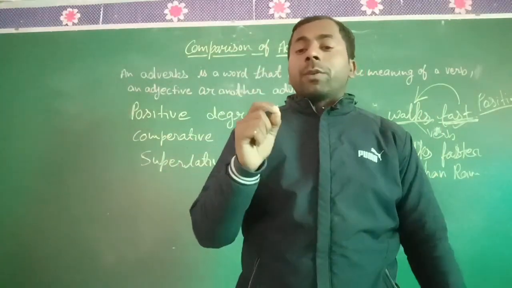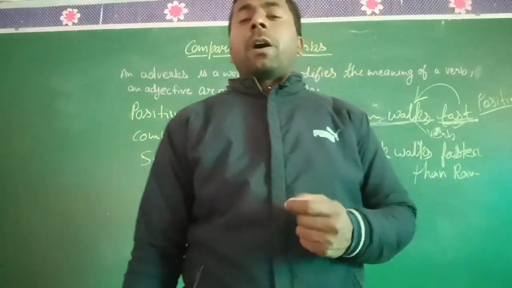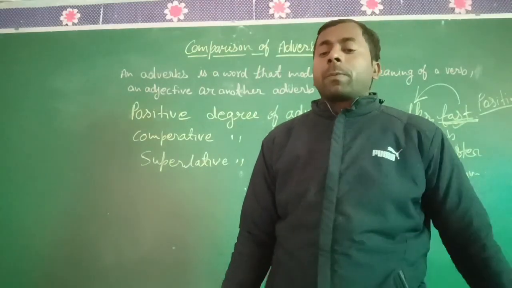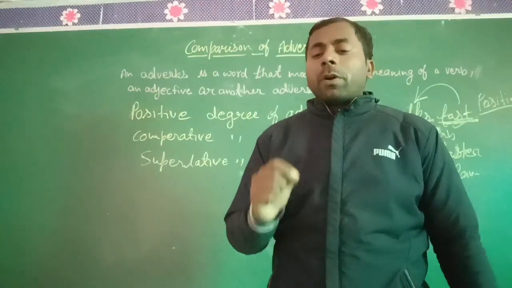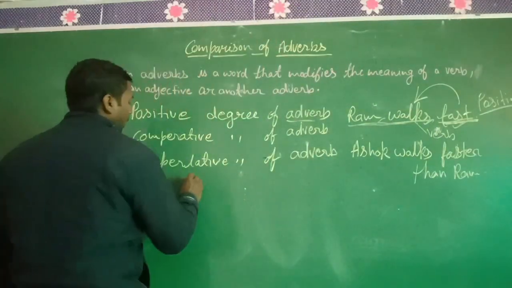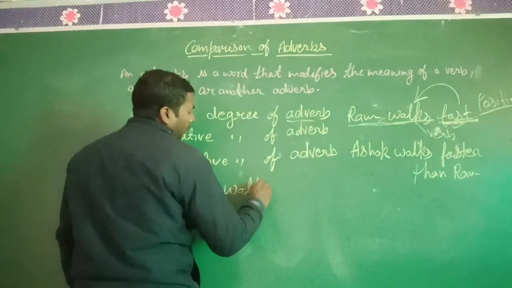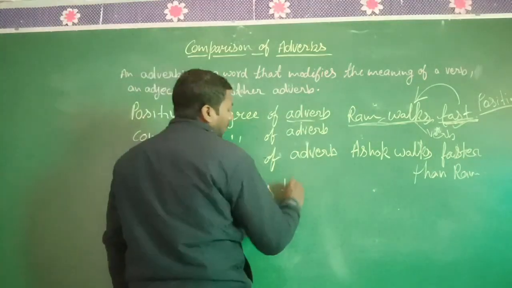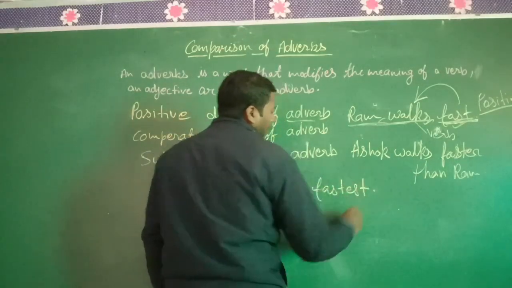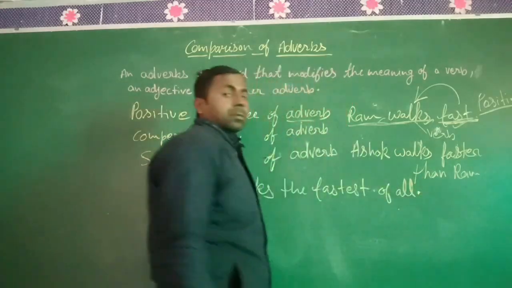Now next is the superlative degree of adverb. You can see here: They walk the fastest of all. Listen here: they walk the fastest of all.